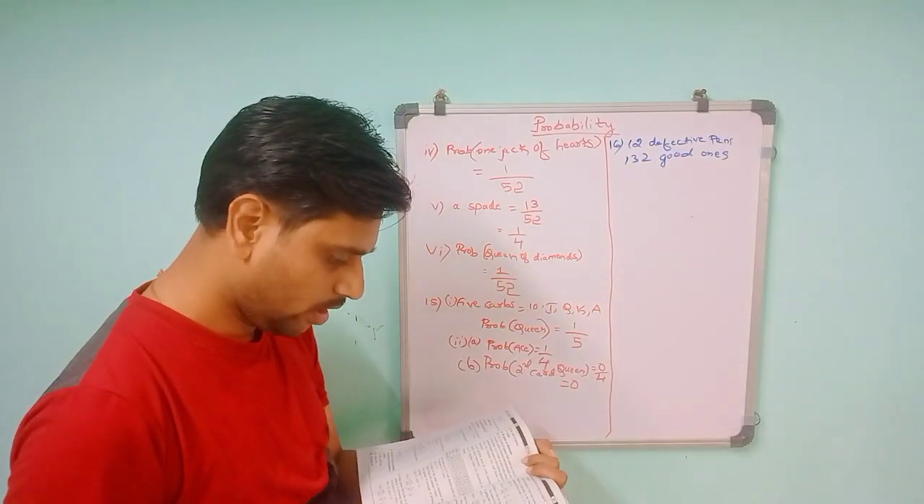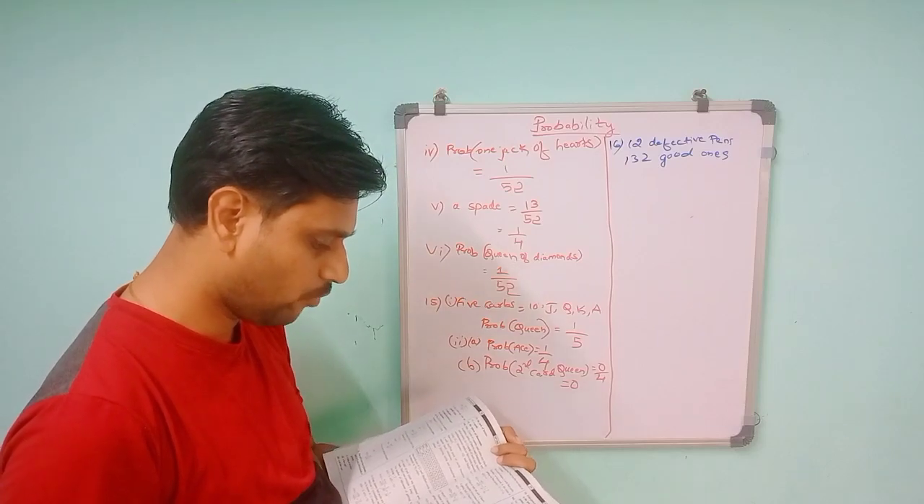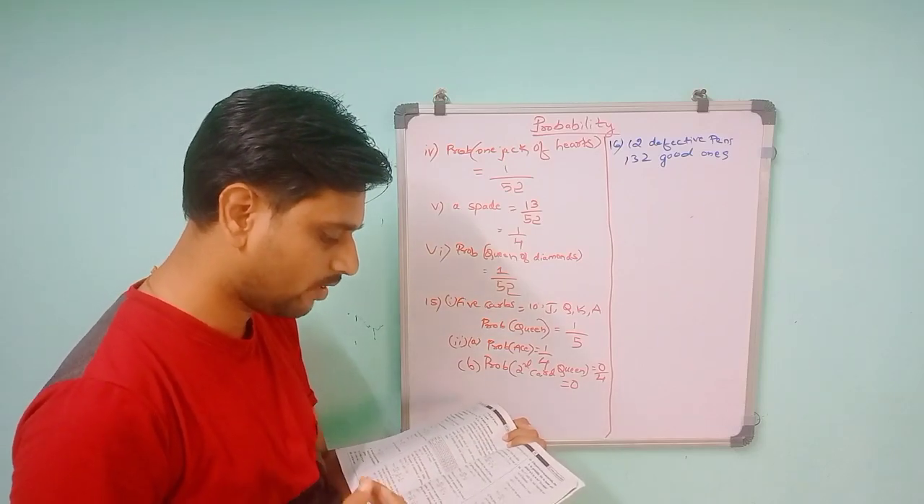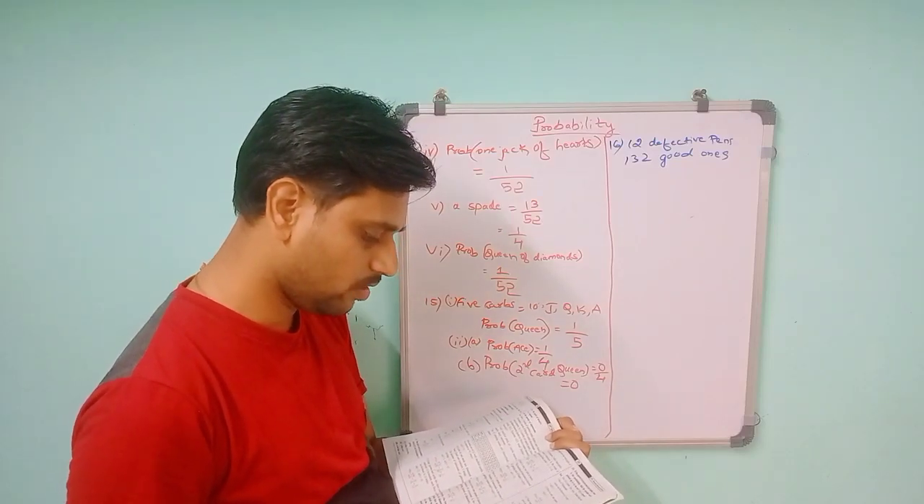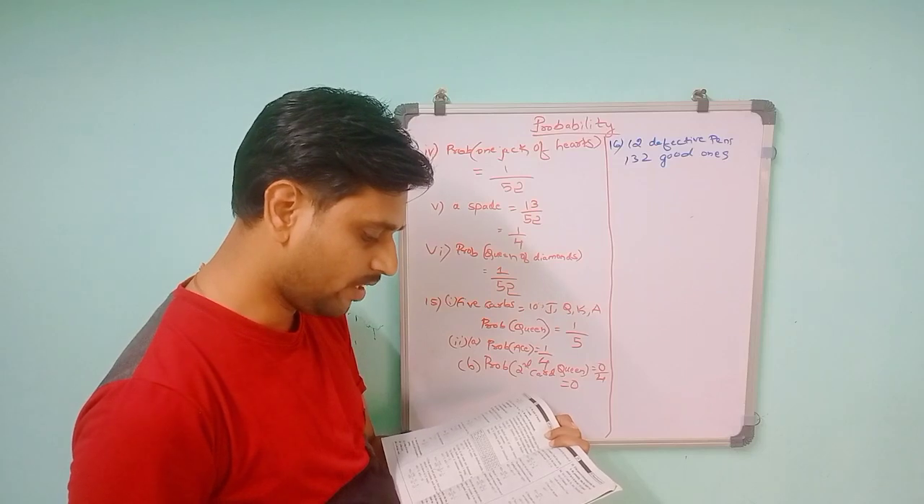Then it is not possible to just look at a pen and tell whether or not it is defective. So by seeing only, we can't tell which is defective or which is not. One pen is taken out at random from the lot. Determine the probability that the pen taken out is a good one.